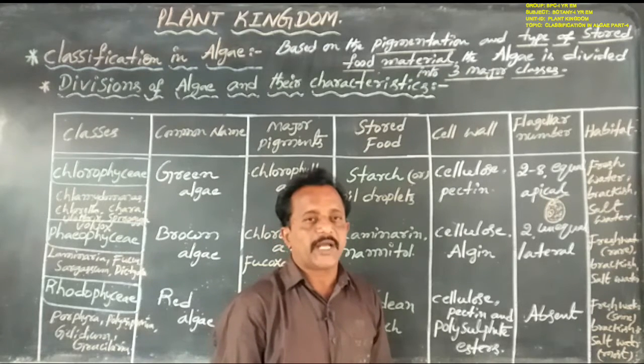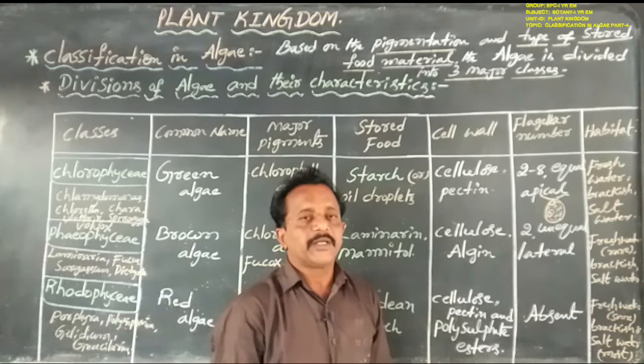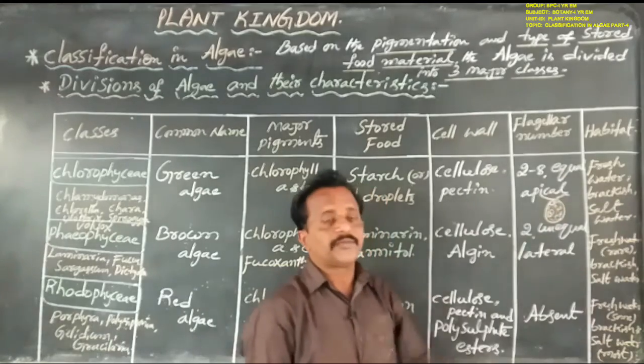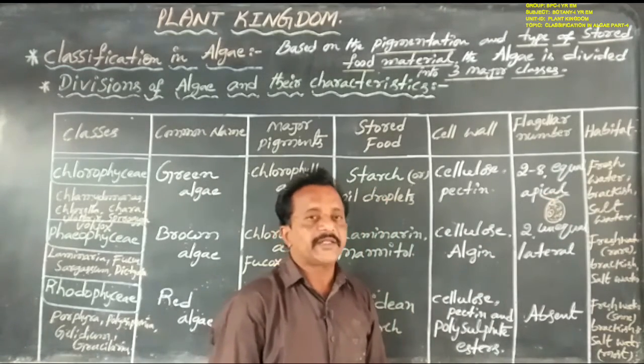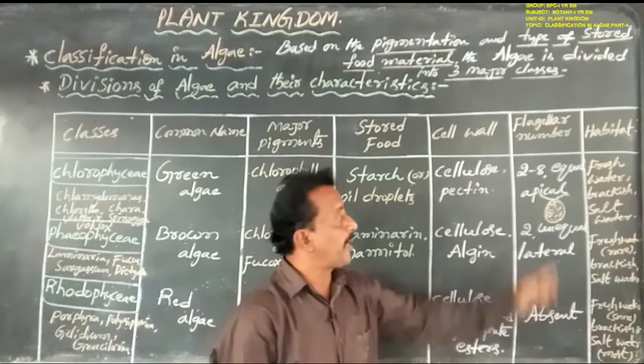These spores have 2 to 8 flagella, equal in size, arranged in the anterior or apical part of the spore.